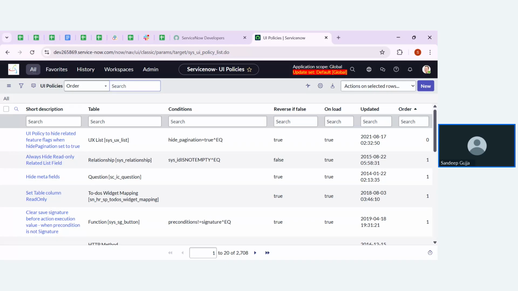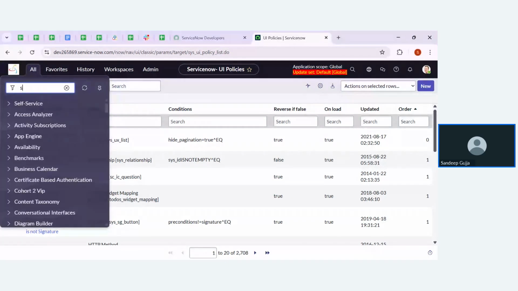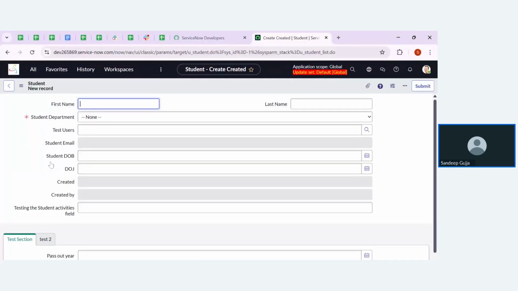For that, let me go for the student application. Sorry, student form. Let me click on student form. Now guys, if you see, for the student date of birth as well as date of joining, there is no mandatory field as of now.